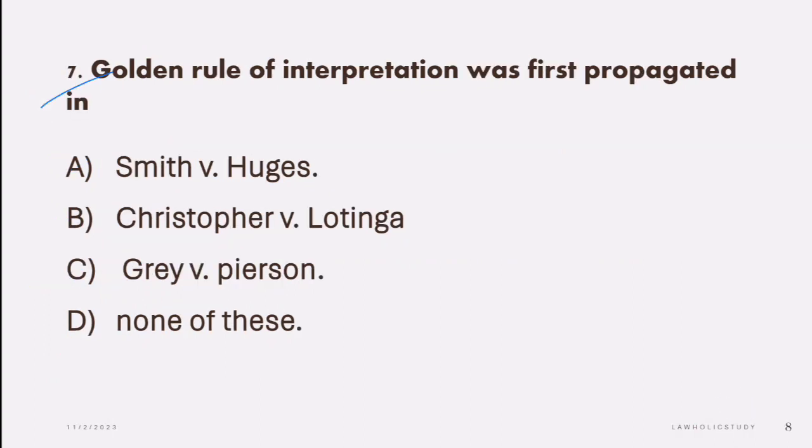Next question is: golden rule of interpretation was first propagated in which of these cases? So options: A. Smith versus Hughes, B. Christopher versus Lotinga, C. Gray versus Pearson, and D. None of these. So the correct answer is C. In this case, this rule was first propagated, Gray versus Pearson.